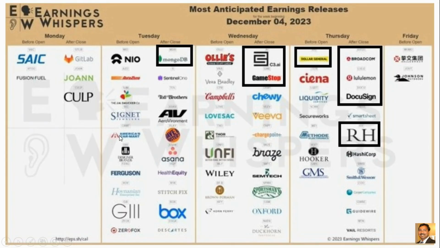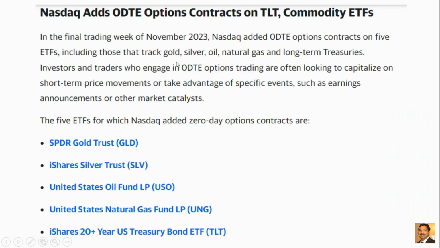Next week's earnings calendar. These are the ones I'm looking at: MongoDB, C3 AI, GameStop, Dollar General, Broadcom, Lululemon, DocuSign, and Robinhood. And new zero DTE options contracts are added.